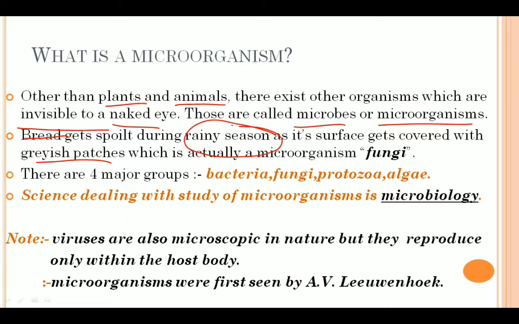This moisture helps an organism called fungi to develop on its surface, and that is why the bread gets completely spoiled and is not at all suitable to eat. So this is a daily life example of microorganisms in our surroundings.